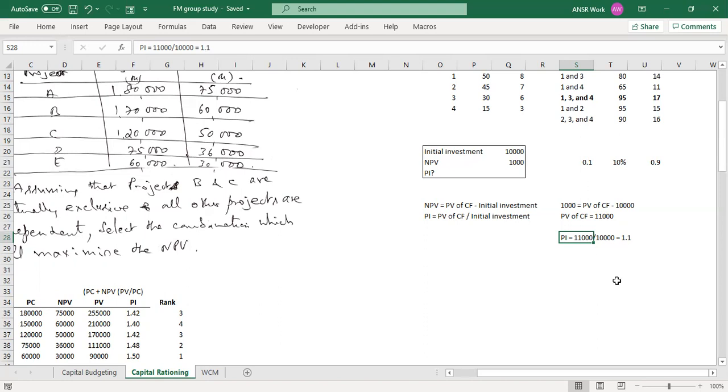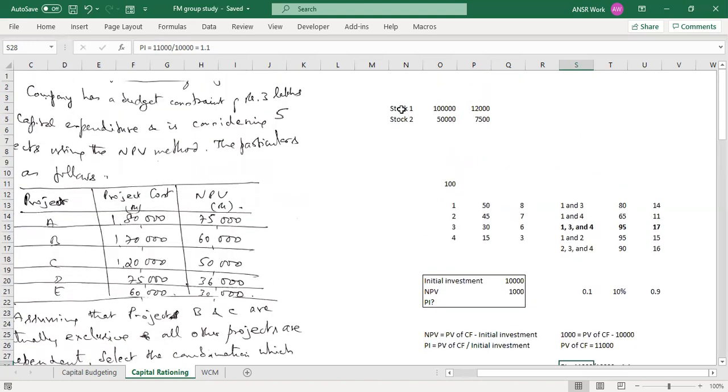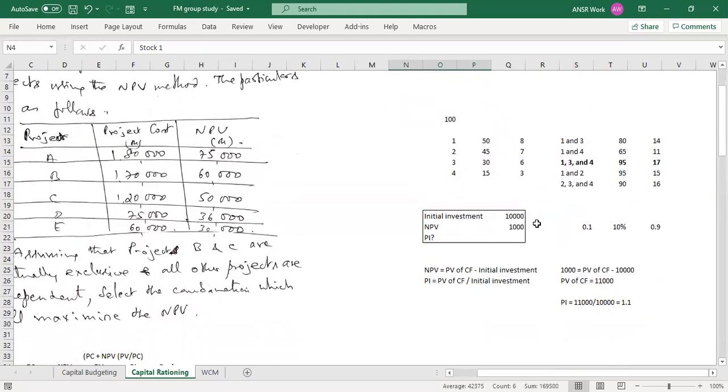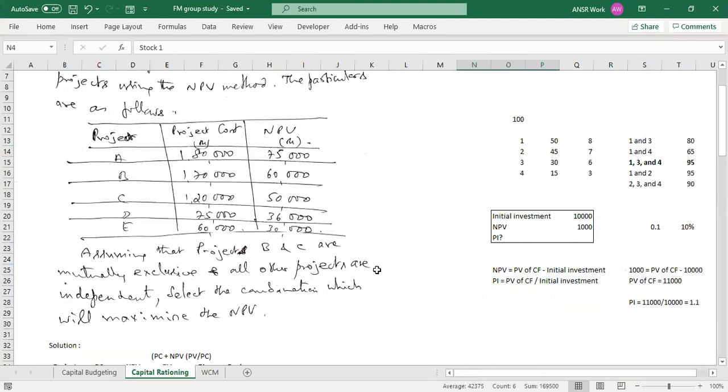Now, why will PI be relevant? You go back to the first problem, the first exercise that we discussed, where we decided that instead of looking at the number, we should look at a rate. We should look at something which is comparing two values. PI is the one where we are actually comparing the cash flows with the initial investment. We're not just deducting it. So PI is the best indicator when you are deciding among a few projects. We'll see how. Let's go to the question directly.